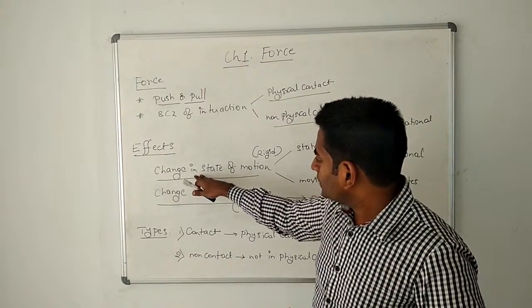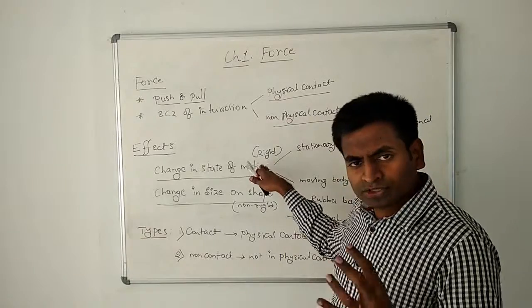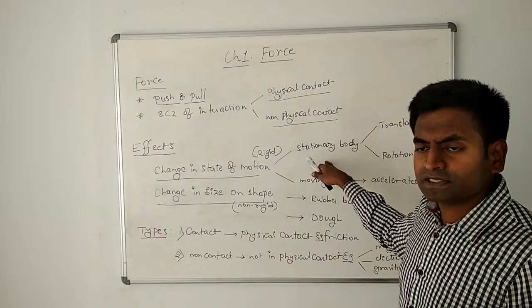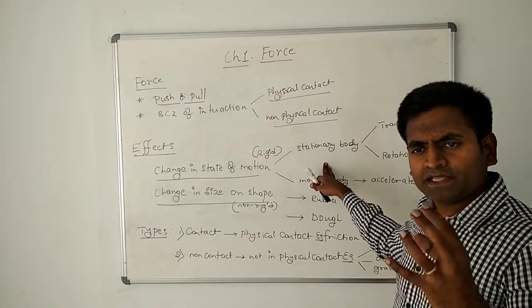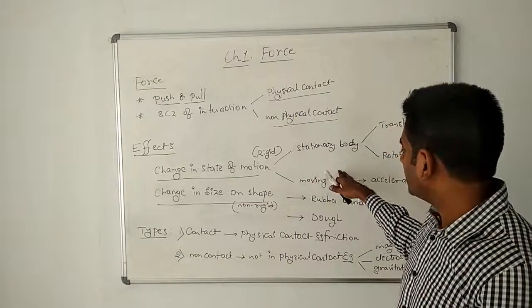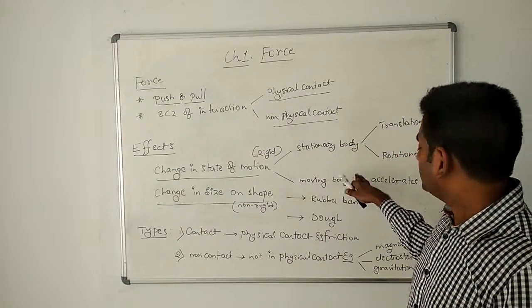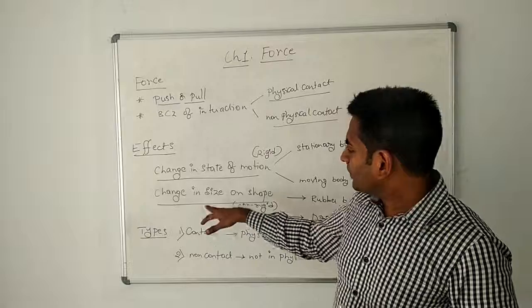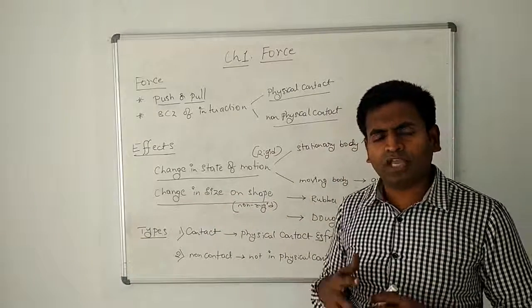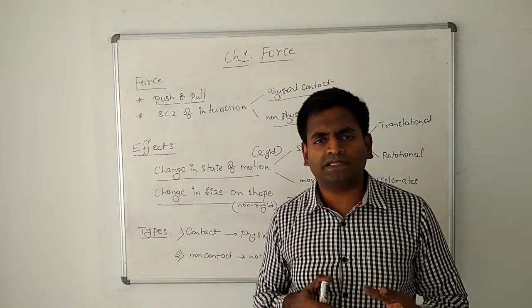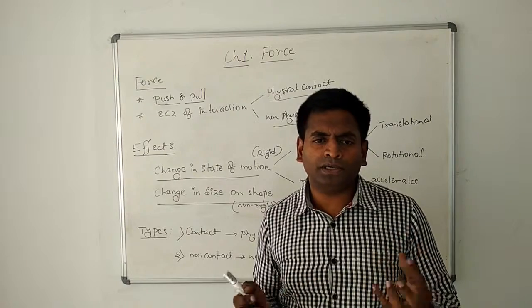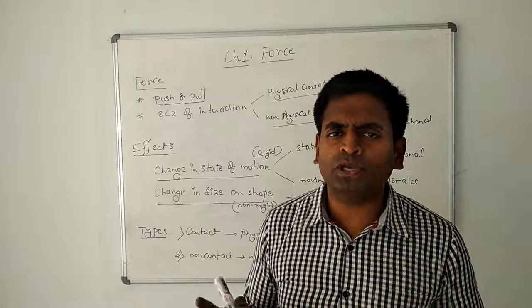So a force applied on a rigid body will change its state of motion. That means either it will set the body into motion, or if the body is already in motion, it will accelerate. If the body is non-rigid, as we described in the previous class, all bodies are not rigid. In fact, a rigid body is only an ideal body.